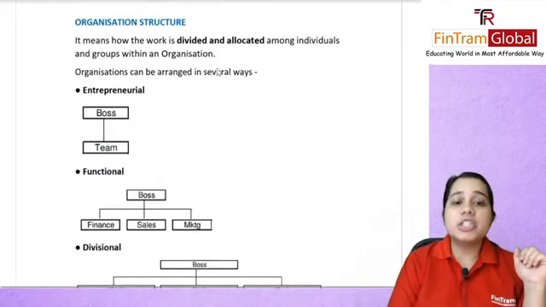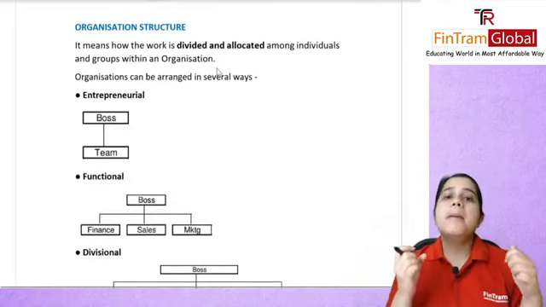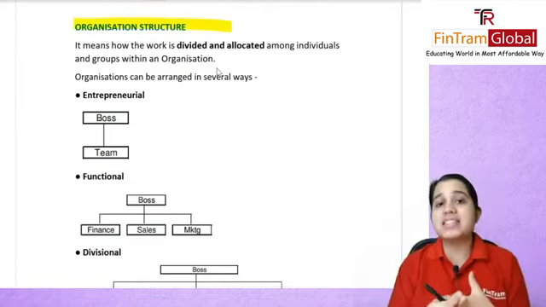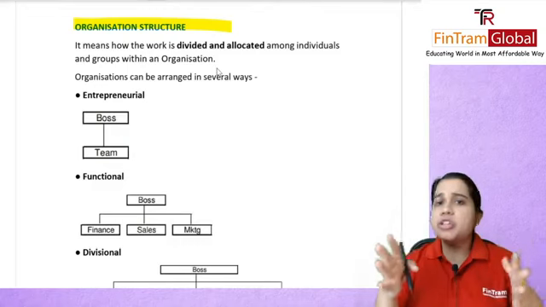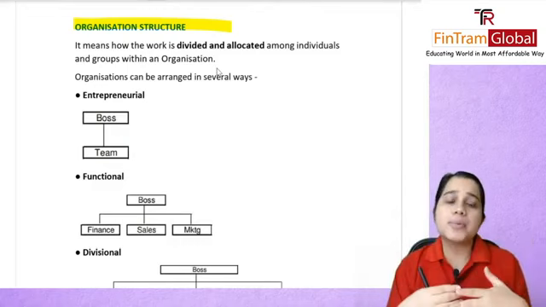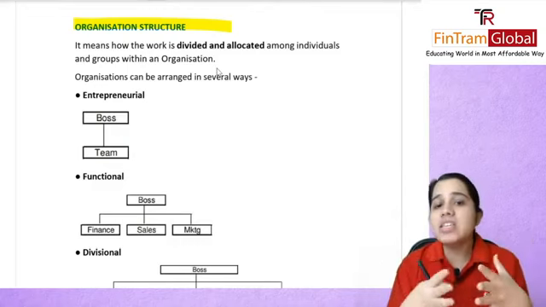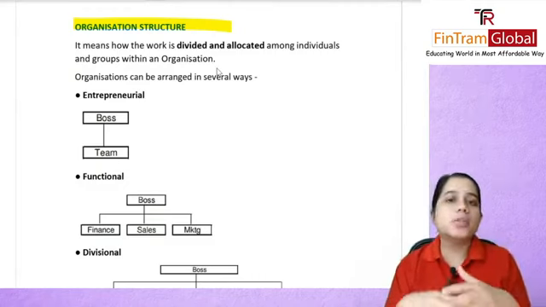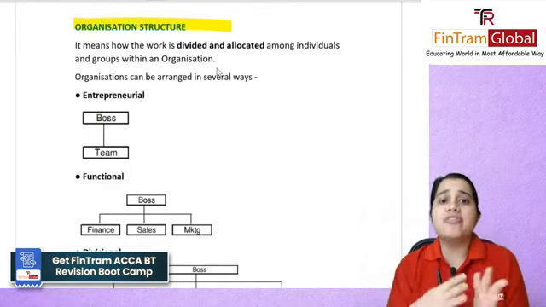All right. Next, we had covered organization structure. Organization structure was basically wherein we learned different sorts of structure. We had seen so many types of structure, and why do you have these structures? So that you can easily divide and allocate work between your employees. So you can have various sorts of structure.